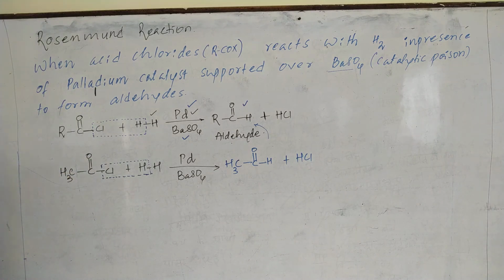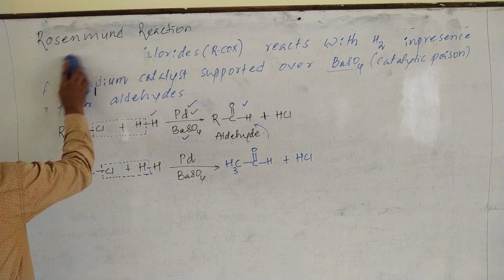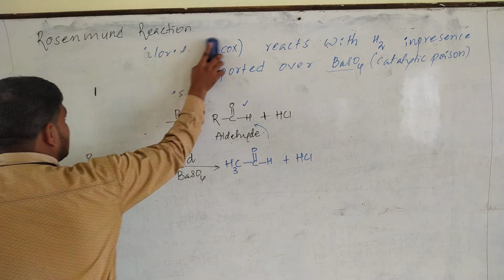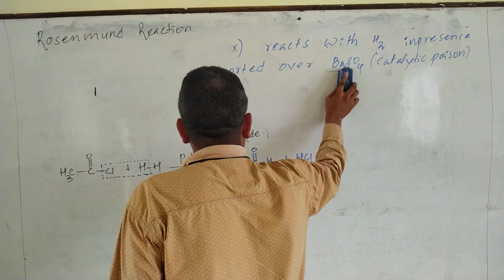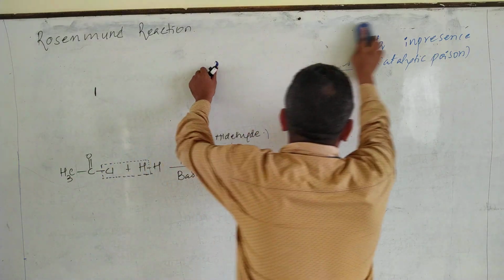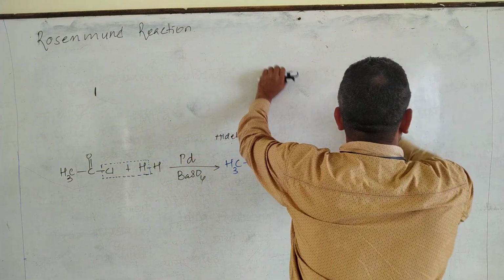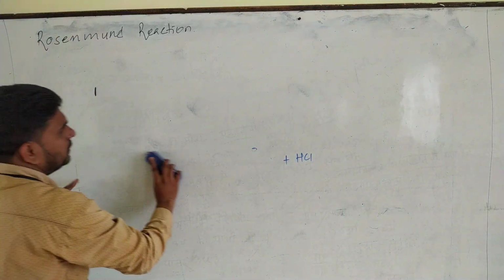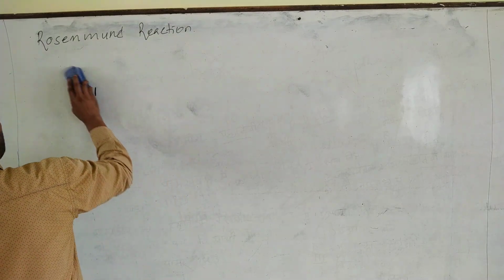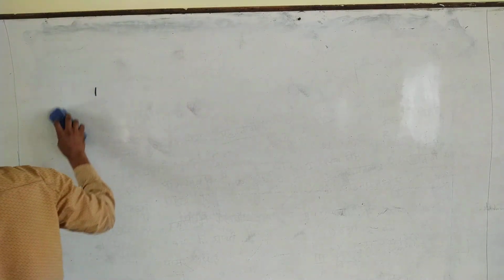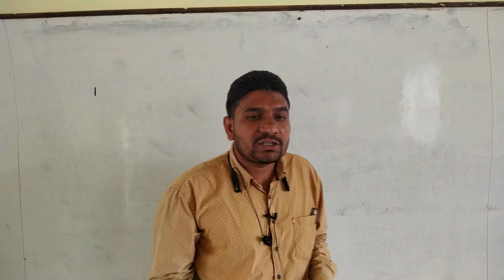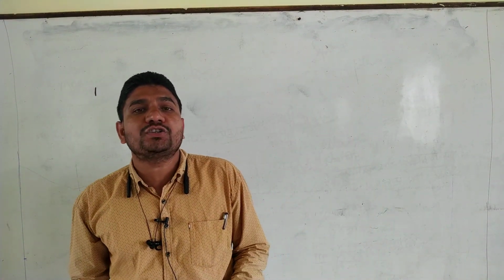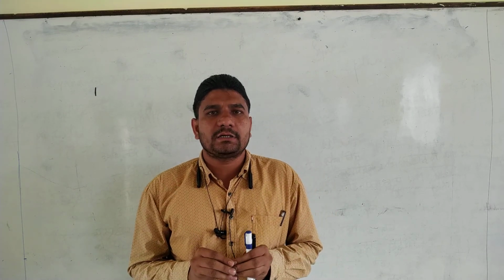Okay. Now we will switch on to the next method of preparation of aldehydes. See, is it possible to prepare ketone from Rosenmund reaction? No, it is not possible to prepare ketone by using Rosenmund reaction. You remember this point, because Rosenmund reaction is a specific method of preparation of only aldehydes, not ketones.